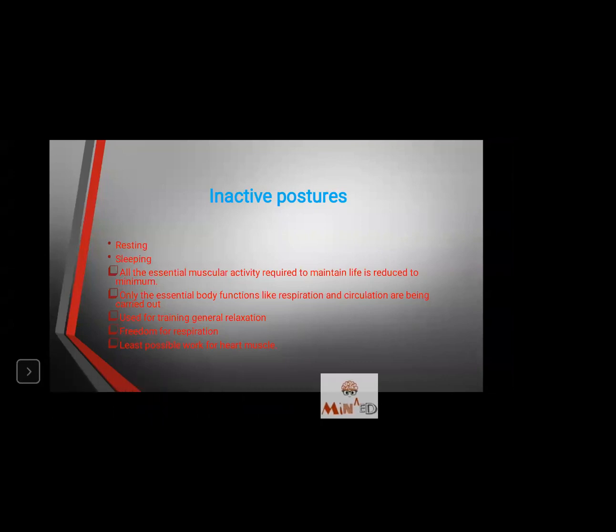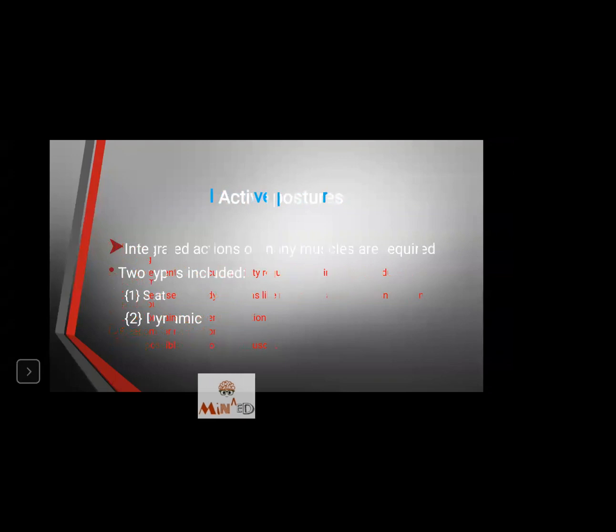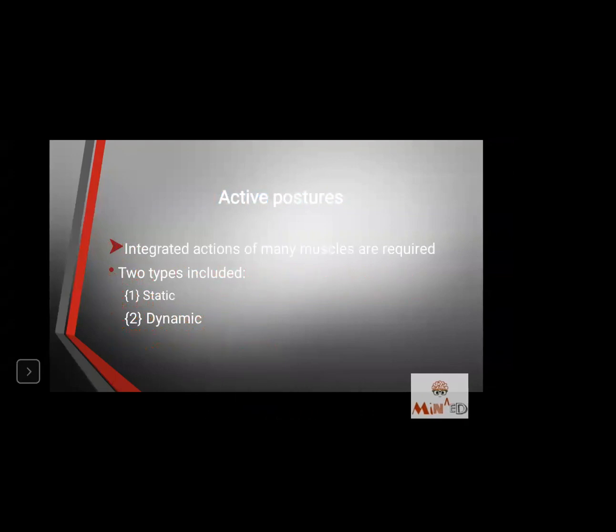Now, why is it least muscle work for the heart muscle? That is because already all the body organs are in a relaxed position, and further the heart doesn't have to supply oxygenated blood to the muscles to overcome their activity as they are already in the resting position. The active postures, integrated actions of many muscles are required. They are of two types: static, that is stationary; dynamic, that is in motion.